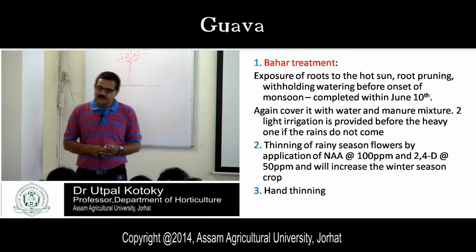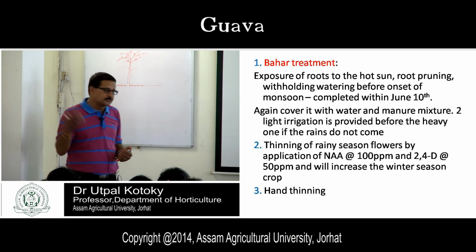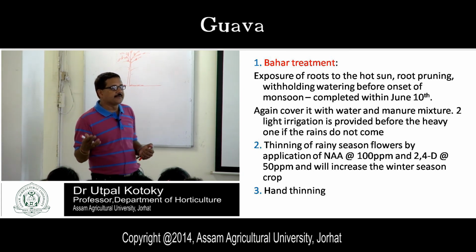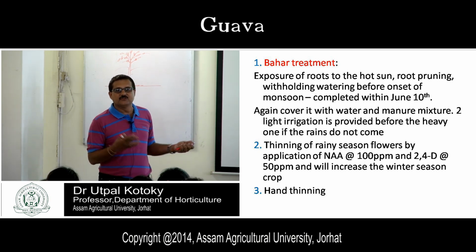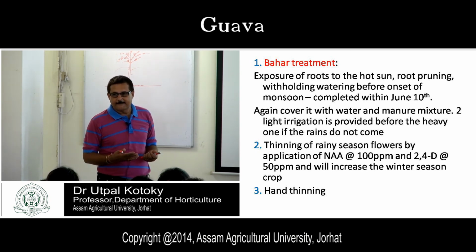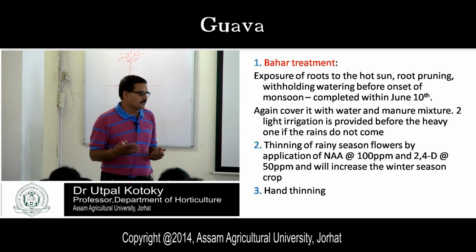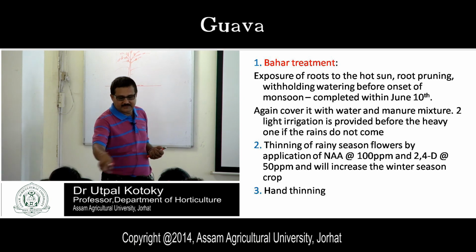That means if you expose the roots, do root pruning, and apply no water, then what will happen? Suppose you do it in the months of April, May, June. Flowers will fall down, because whatever flowers you would get in the rainy season will fall down.